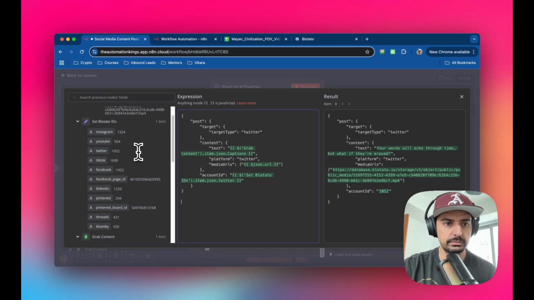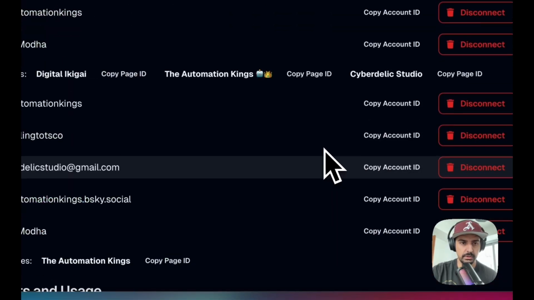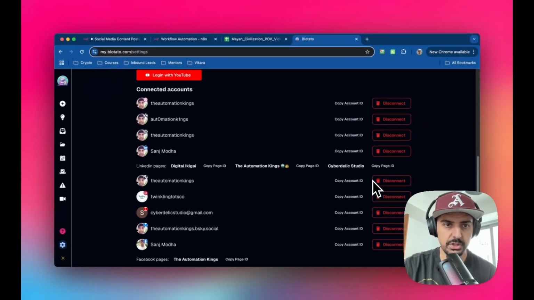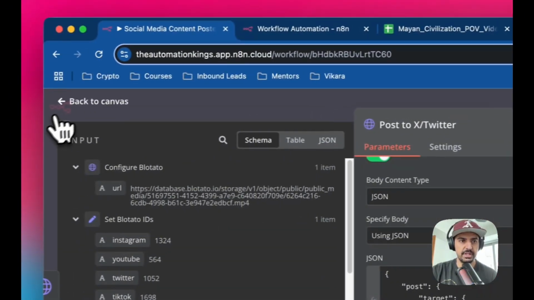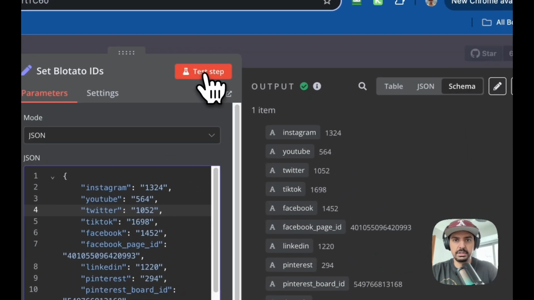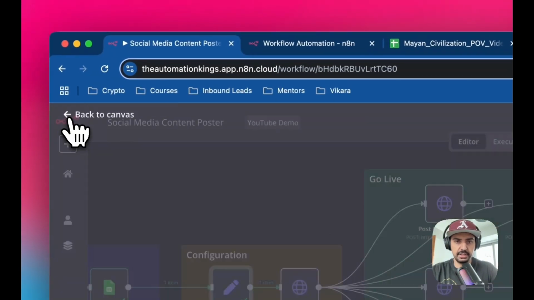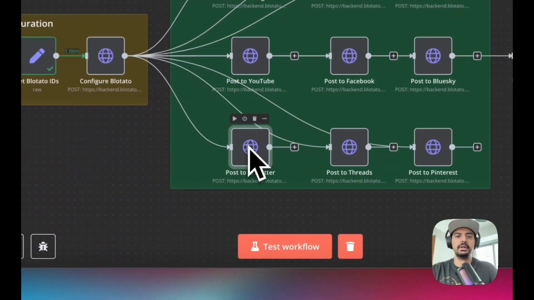So I don't know why that one's coming up different. I think I've reconnected again. Let me just double check. So let me just make sure I do this correct. I think I disconnected it and I reconnected it again. So let me just come out of this. I'll go to the IDs. Let me just make sure it's correct. Test the step. Okay, I think I reconnected it and disconnected it, so yeah, that's fine.